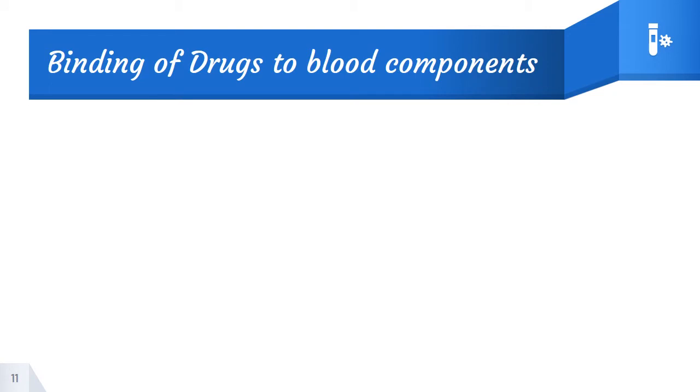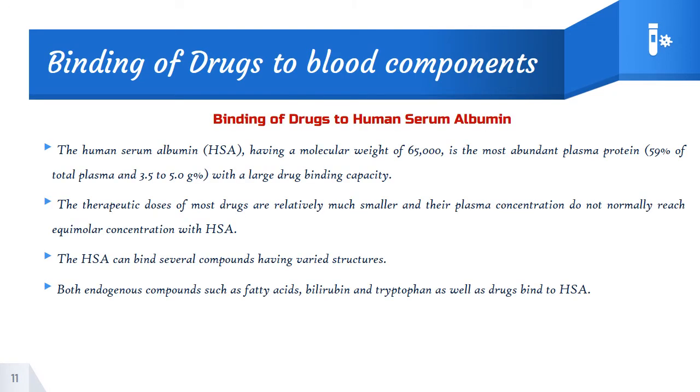So, binding of drug to blood components, as its continuation, the binding of drug to HSA. In case of HSA, it has a high molecular weight as we discussed previously. The therapeutic doses of most drugs are relatively much smaller and their plasma concentrations do not normally reach equimolar concentration with HSA. That means the concentration of albumin is huge, so the drug we take in may not saturate HSA.